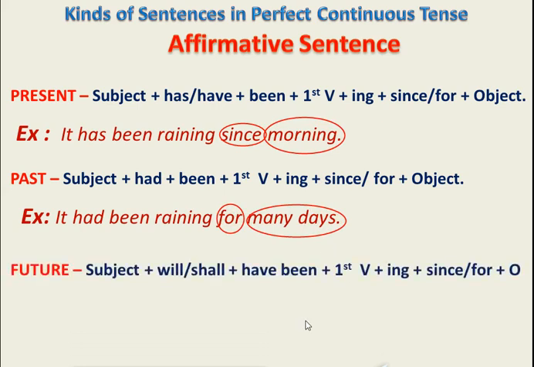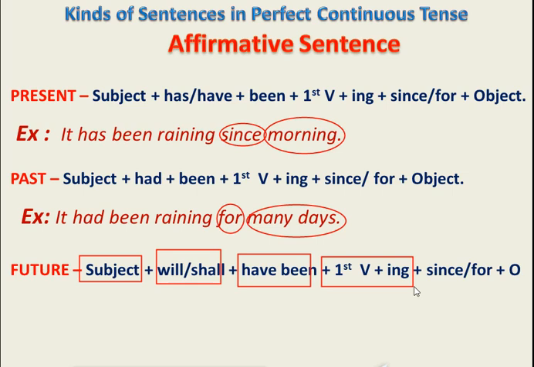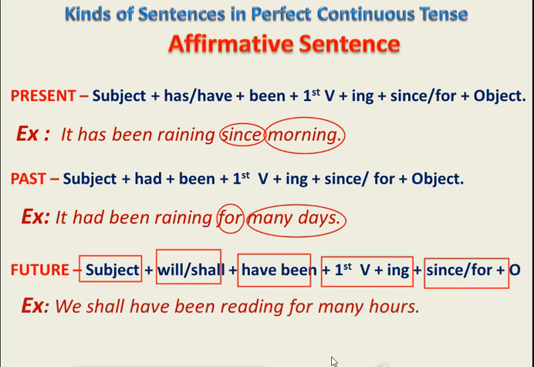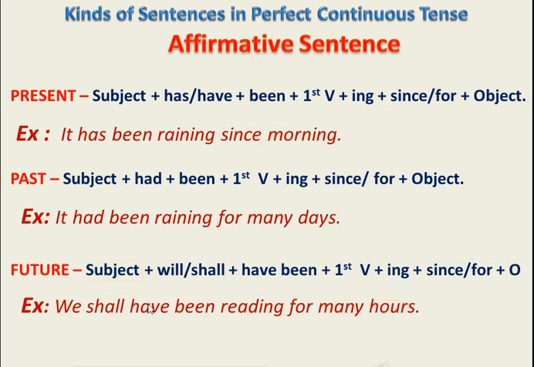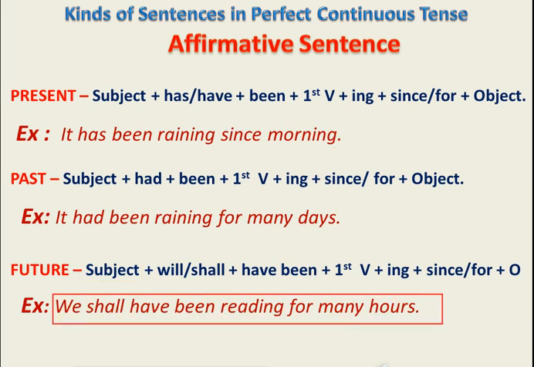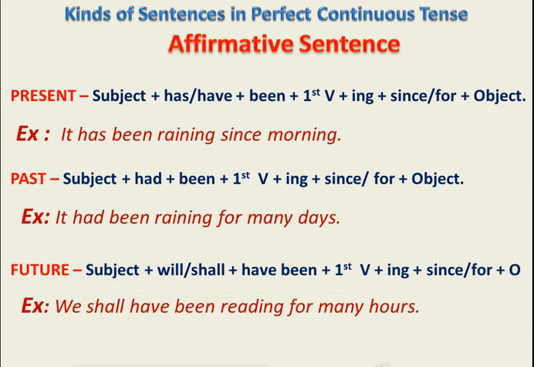Now let's talk about future tense sentence structure. First of all, again we have subject, will, shall, followed by have been according to the subject with first form of verb, and ing followed by since or for. Let's take an example. We shall have been reading for many hours. We shall have been, first form of verb, reading for many hours. Again students, here we are talking about a period of time, that's why we are using here for. This way we do have here a complete sentence, that is, we shall have been reading for many hours.